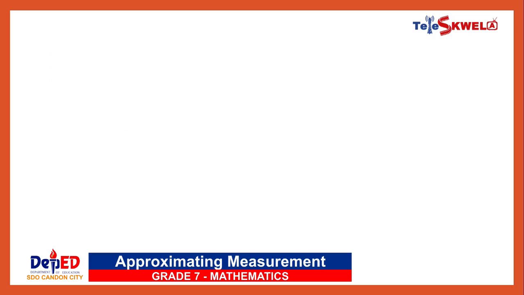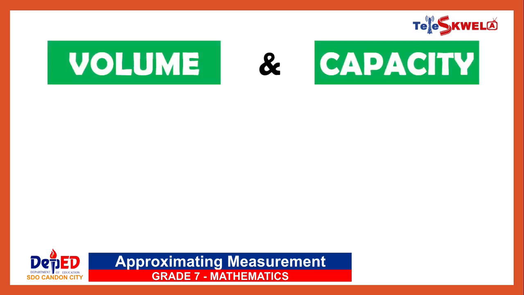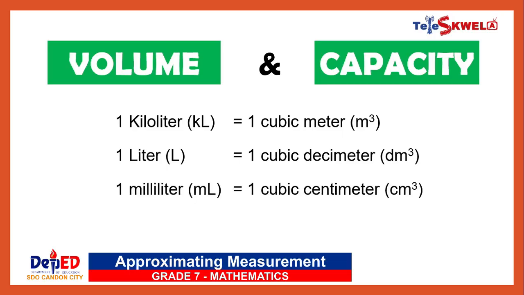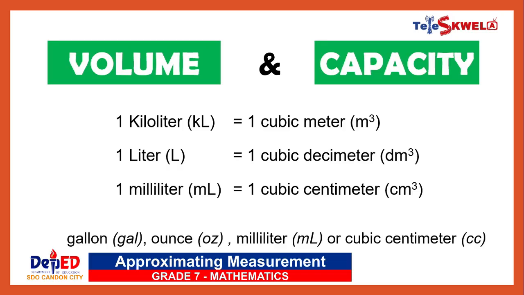Here are some of the equivalent measurements in terms of volume. 1 kiloliter is equivalent to 1 cubic meter. 1 liter is equivalent to 1 cubic decimeter. 1 milliliter is equivalent to 1 cubic centimeter. Other units for volume or capacity are gallon, ounce, milliliter, or cubic centimeter.